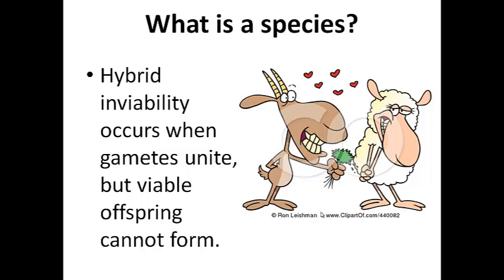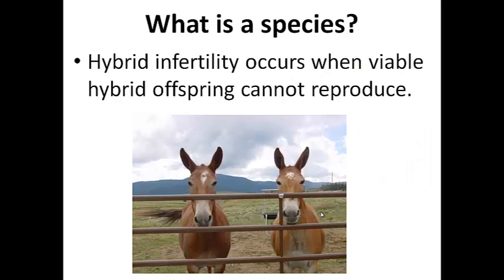Sheep and goats can reproduce. They can make a zygote, in other words, a single-celled embryo. That embryo can start to develop, but it spontaneously aborts before it is fully formed. And so hybrid inviability means that the hybrid that's produced never develops. It never matures. It simply becomes an entity that's spontaneously aborted. And then finally, what happens if that hybrid is viable? What happens if it's born and grows up?